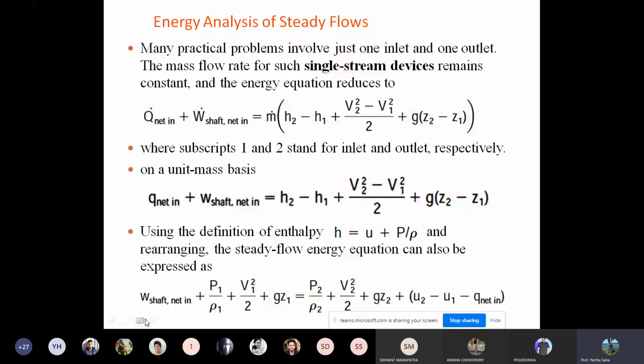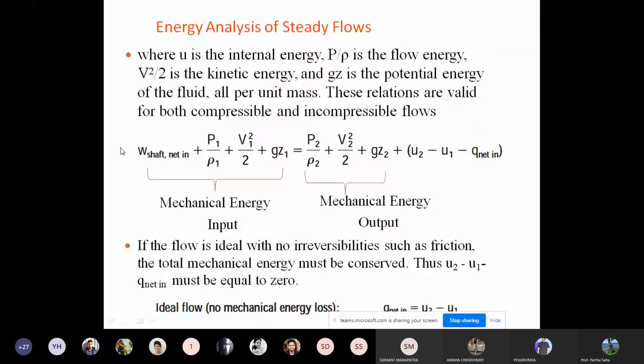Now if you go to the next slide, as you can see, we have rearranged these terms. W shaft net in plus P1 by rho 1 plus V1 squared by 2 plus g z1 is the mechanical energy input. That is the total input energy. And the other, P2 by rho 2 plus V2 squared by 2 plus g z2, is the mechanical energy output. That is the output energy. And the term within the parenthesis is the mechanical energy loss. I have already mentioned u is the internal energy, P by rho is the flow energy, V squared by 2 is the kinetic energy, and g z is the potential energy of the fluid, all per unit mass, because we have divided by m dot.